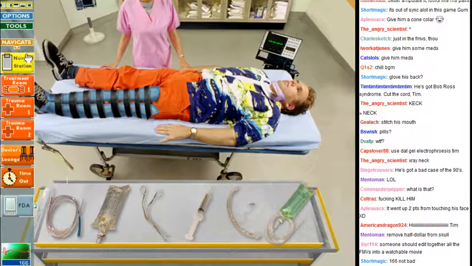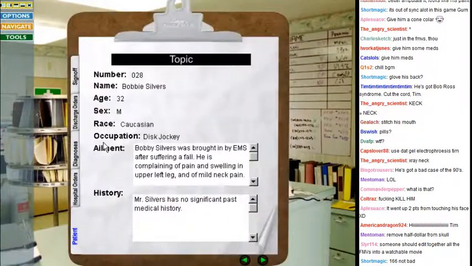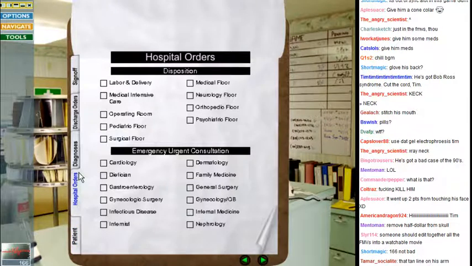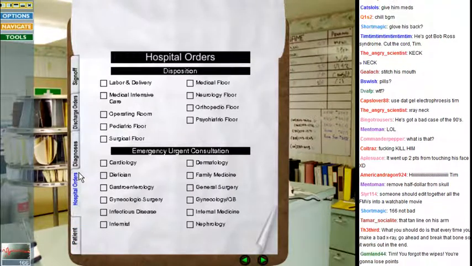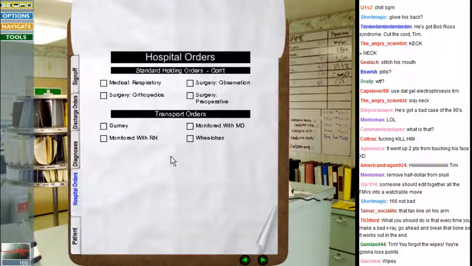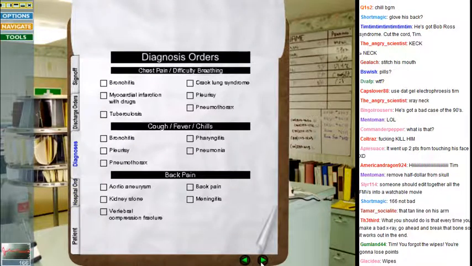I think that's everything. Because I did that one, and I lost a bunch of points for doing too much. I'm just gonna hedge my bets and say 166 is about as much as I'm going to get without doing anything else. Let's see, hospital orders... transport? No, he's probably fine. He was walking alright. He's walking, I don't need to give him extra stuff.